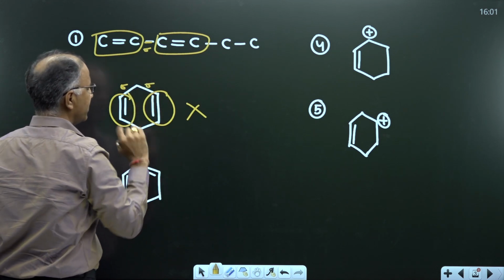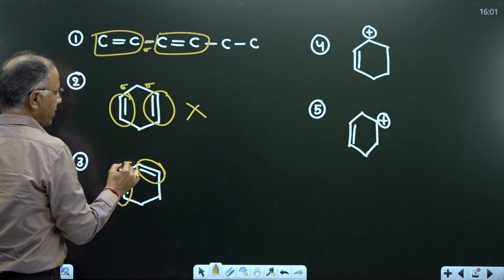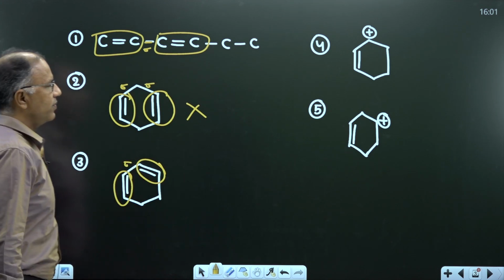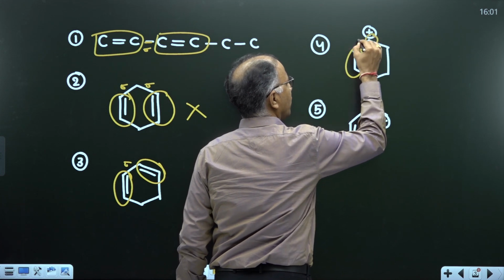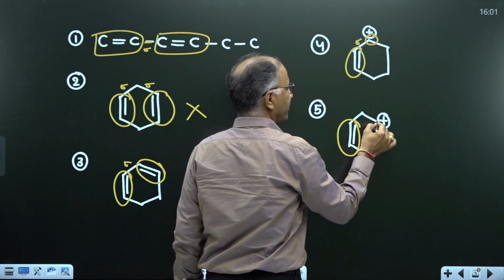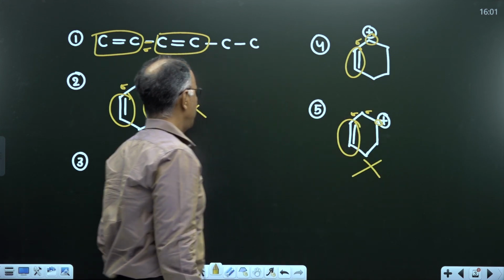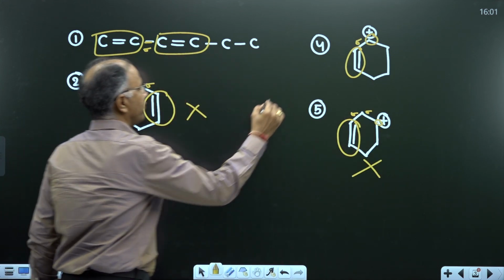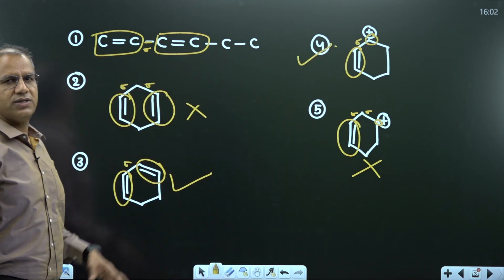There must be only one sigma bond. Similarly, the third is a conjugation, double bond in conjugation with double bond separated by sigma bond. Similarly, the fourth is a conjugation, double bond in conjugation with carbocation separated by sigma bond. Similarly, the fifth, double bond and cation, is not a conjugation because there are two sigma bonds. So out of these 5, 1, 3 and 4 have conjugation.